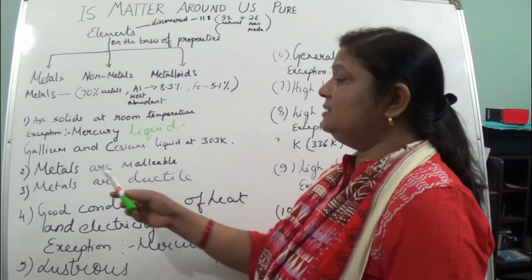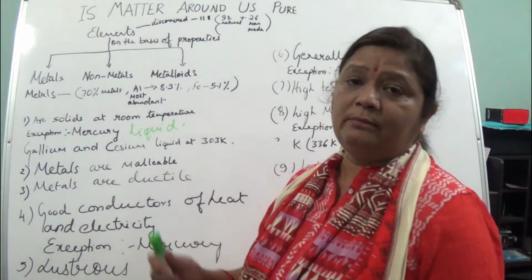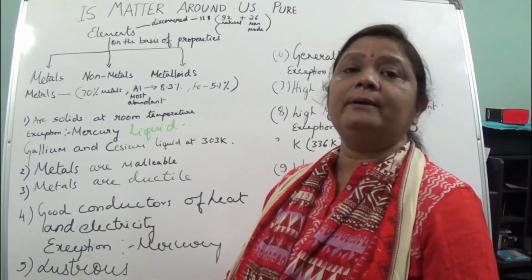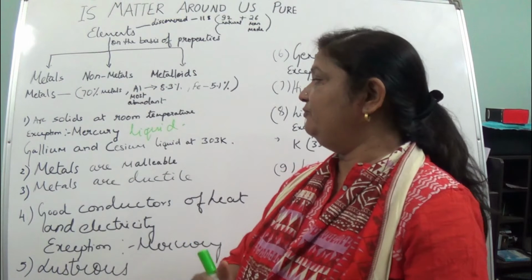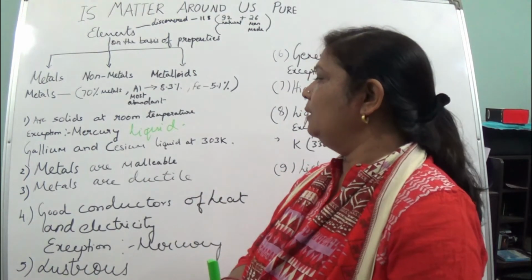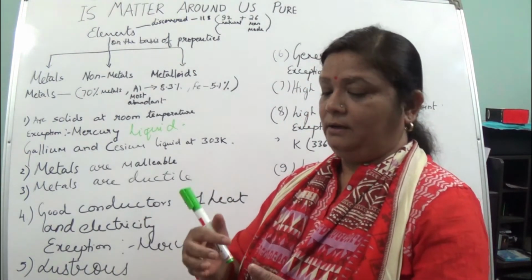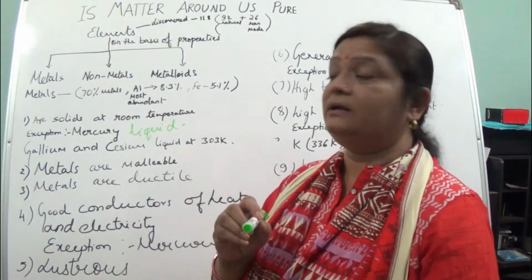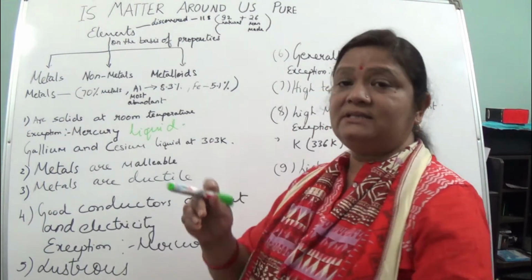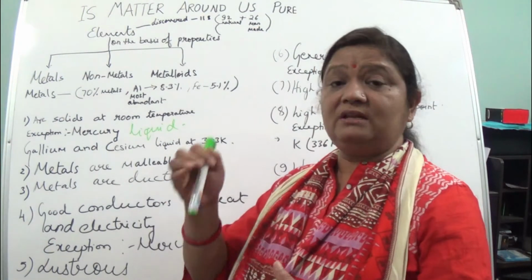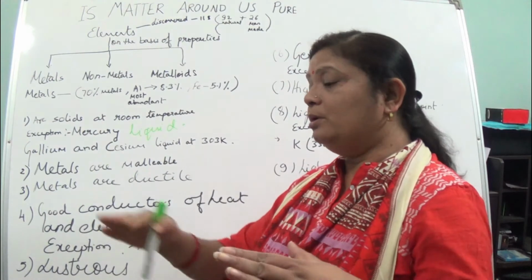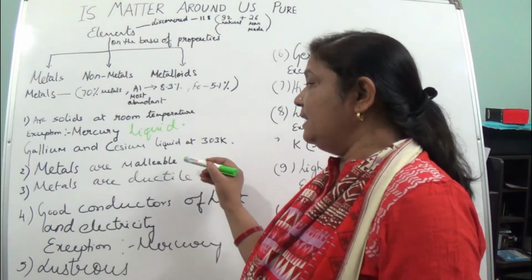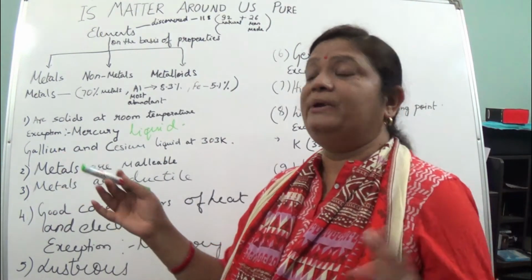Okay. Now metals are malleable. So students, what do you mean by malleable? You have seen this aluminium wrapper by which you wrap your food. Okay, the silver which is used for decorating the sweets. You can see this. See, malleable means when it is being hammered, it forms big sheets. Okay, and as a result, it can be drawn into big sheets.